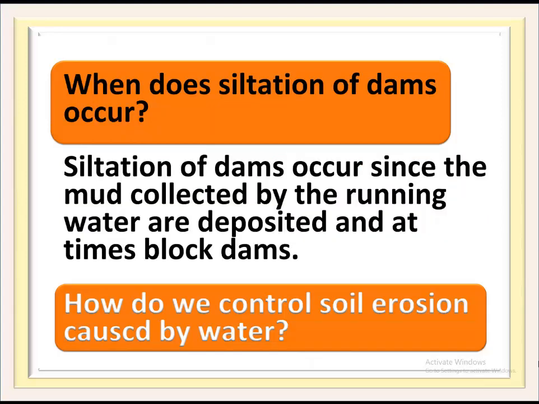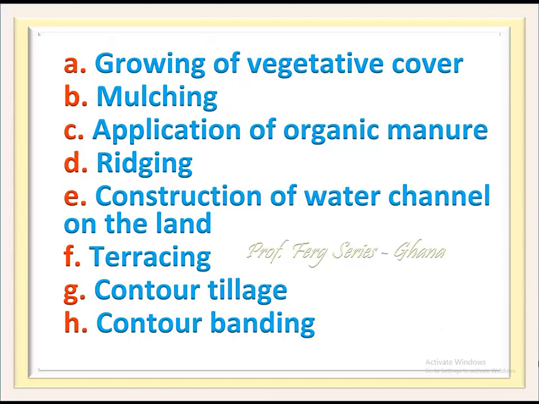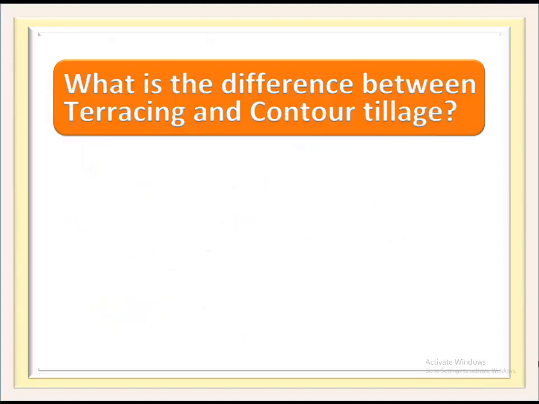How do we control soil erosion caused by water? A. Growing of vegetative cover. B. Mulching. C. Application of organic manure. D. Ridging. E. Construction of water channels on the land. F. Terracing. G. Contour tillage. H. Contour banding. What is the difference between terracing and contour tillage?